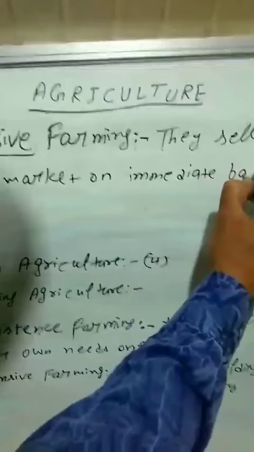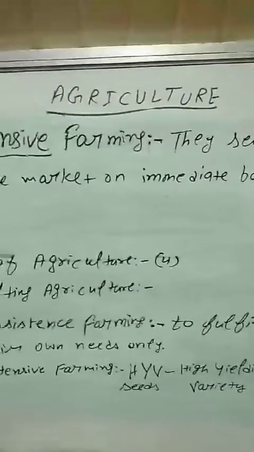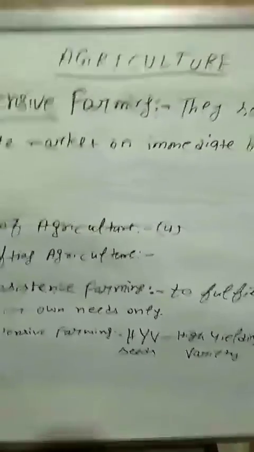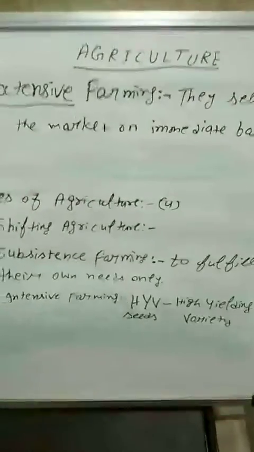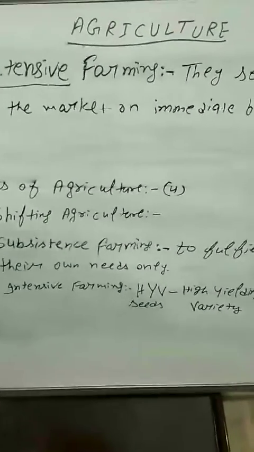It means they cut their crops and after that take them to the market and try to sell them as early as possible, because they don't have so much time after that to sow their next crop. So these are the four types of agriculture that we are following here in India.